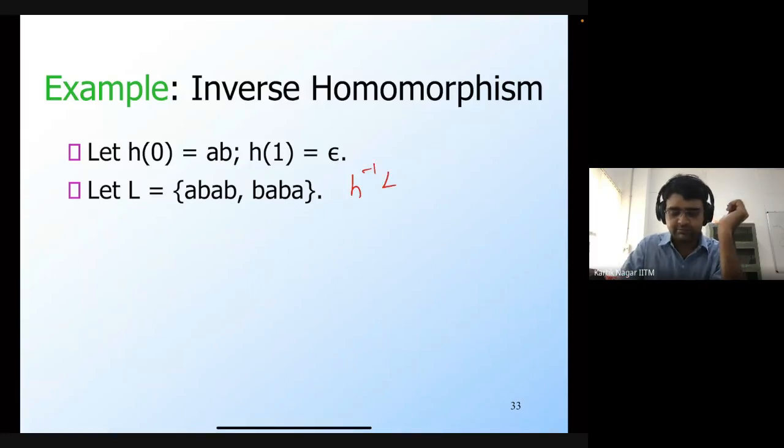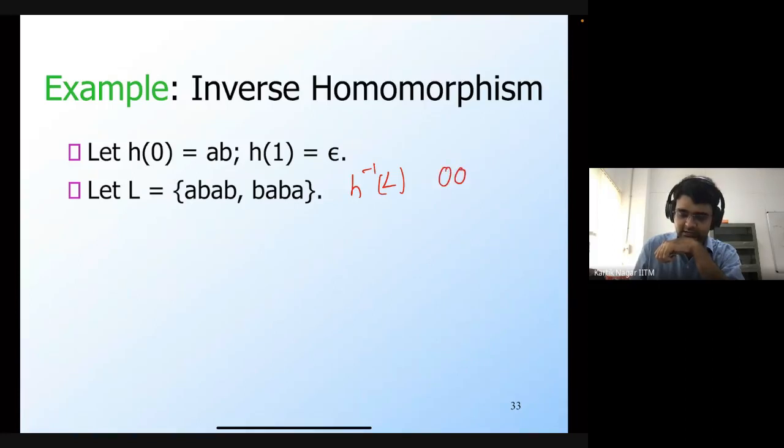What are some strings in the binary alphabet which, when you apply H on them, would take you to ABAB, so would take you to L, basically? Okay, 00 is a string, that's correct. But is that the only string?